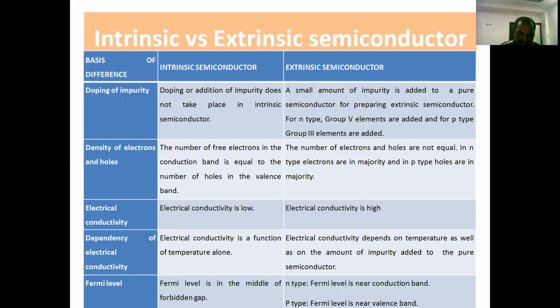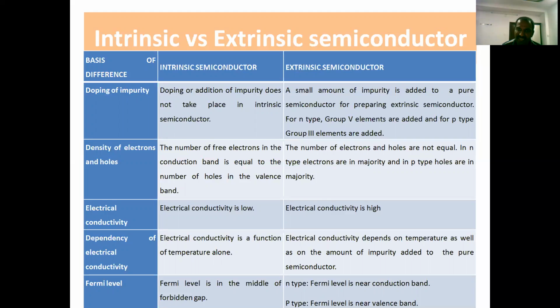And the next parameter is electrical conductivity. In an intrinsic semiconductor, electrical conductivity is very low, almost zero. But in an extrinsic semiconductor, whether N-type or P-type, compared to the intrinsic semiconductor, the conductivity is high. Then the next parameter is dependency of electrical conductivity. In an intrinsic semiconductor, electrical conductivity is a function of temperature. If you increase the temperature, resistance will increase. As a result, conductivity will decrease.